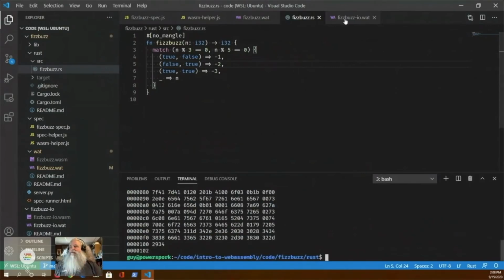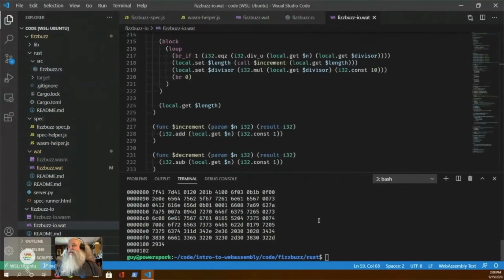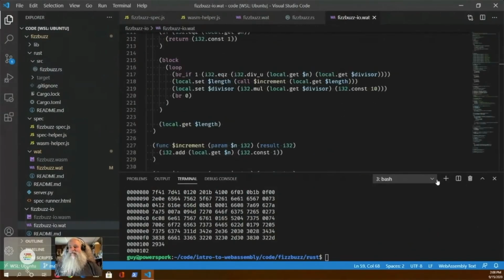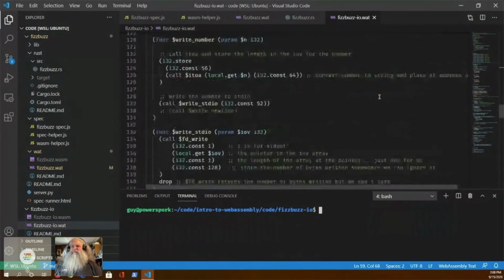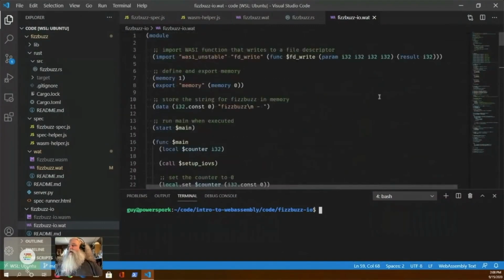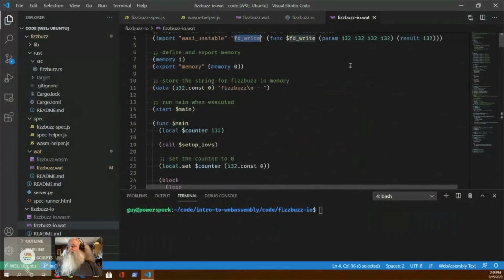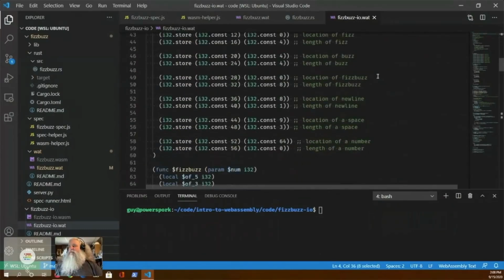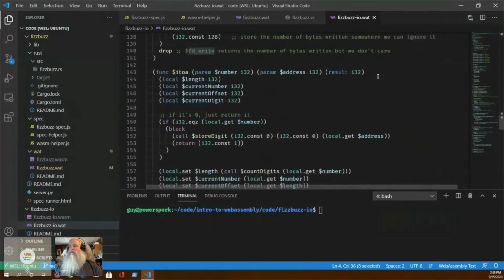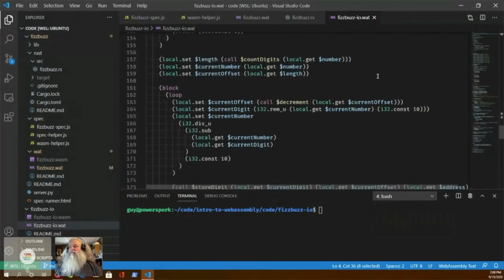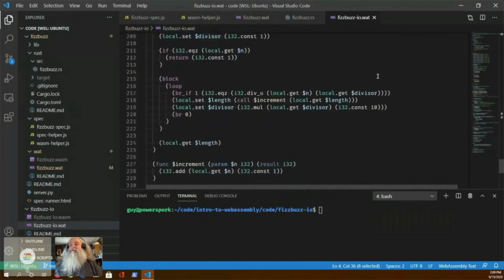The really cool thing is, that I think is the fizzbuzz.io.wat. And here I have written a fully string-running everything using the sort of temporary version of WebAssembly interface types. So here we're importing something from WASI unstable, and a write, so we can write out to standard IO. And this is actually a lot of code that defines strings and does the fizzbuzz calculation and writes new lines. And in order to take numbers and turn them into strings, we had to do loops and all kinds of crazy stuff. And all this code is out in GitHub for you to explore.